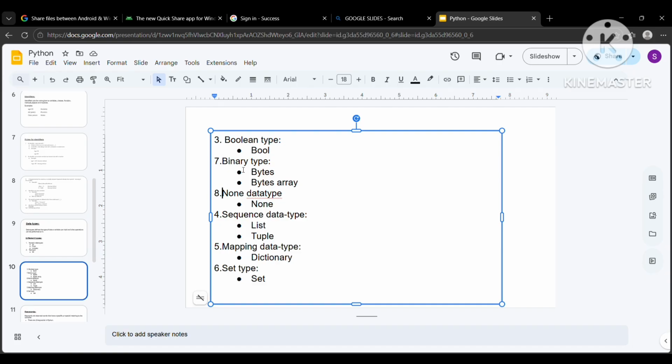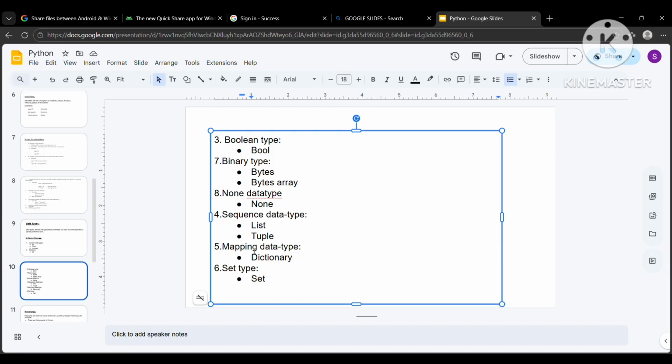So you can just skip this one. None data type is used when you do not want to assign any value to a variable. Next is our sequence data type. Sequence data type contains list and tuples. Lists are mutable, means they can be changed. Tuples are immutable, means they cannot be changed. We'll discuss these topics in our specific lectures.